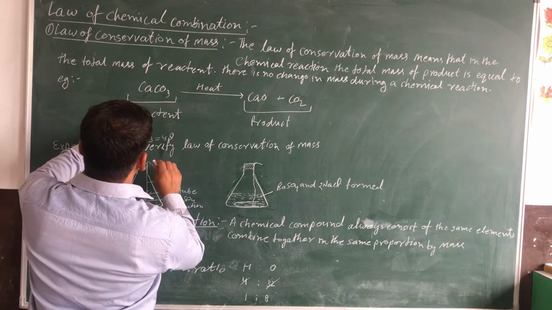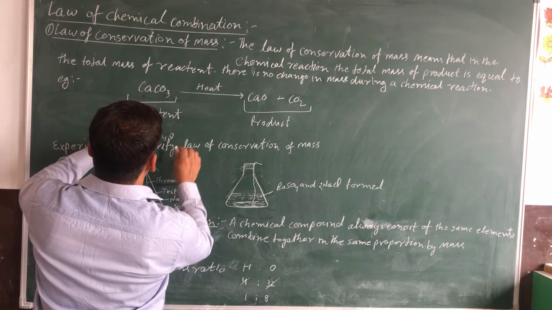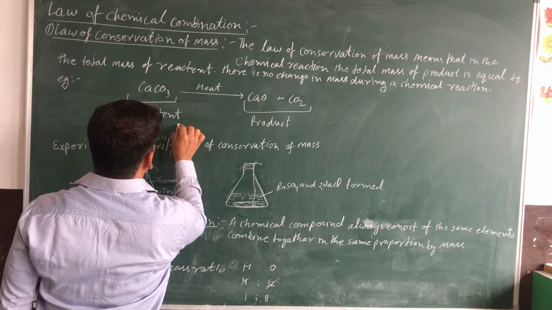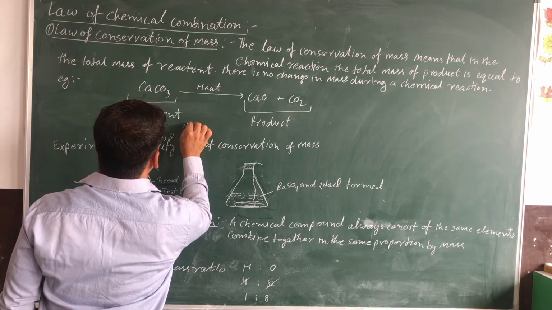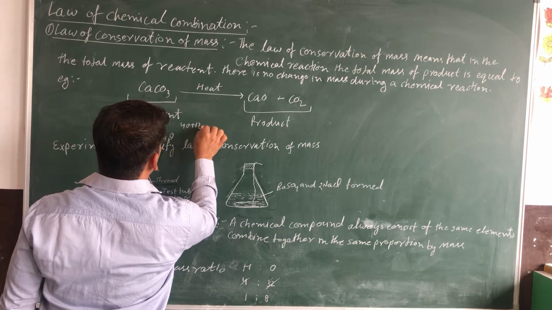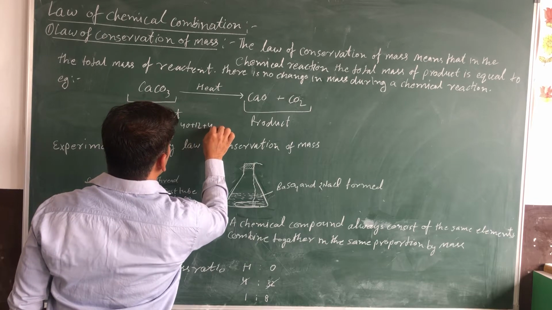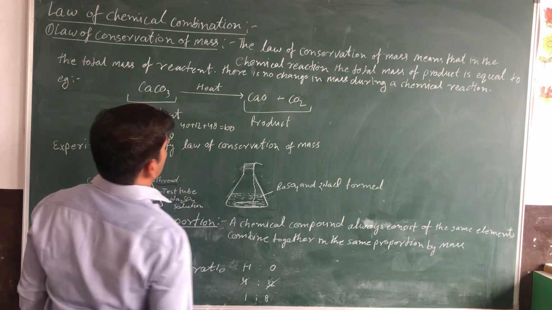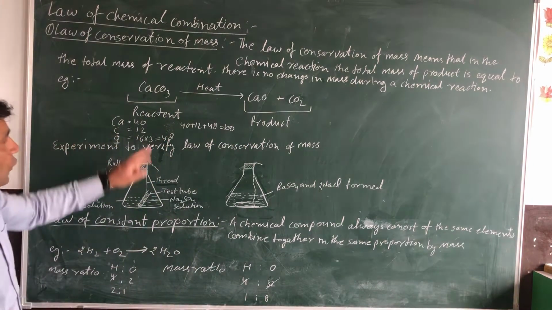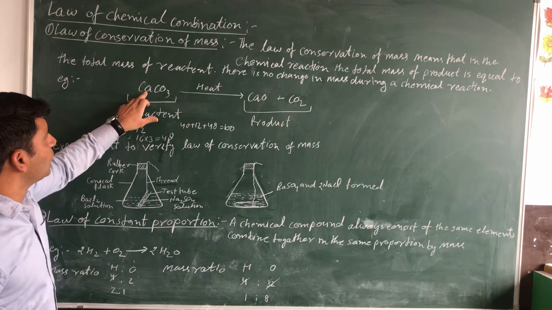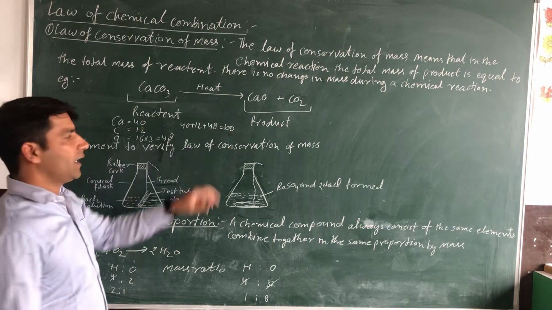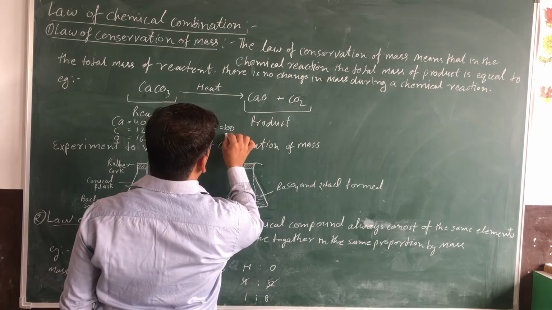Now we add the mass of calcium, carbon and oxygen. The total mass of calcium carbonate is 40 plus 12 plus 48, which is 100. Suppose that we take the mass of calcium carbonate as 100 AMU.